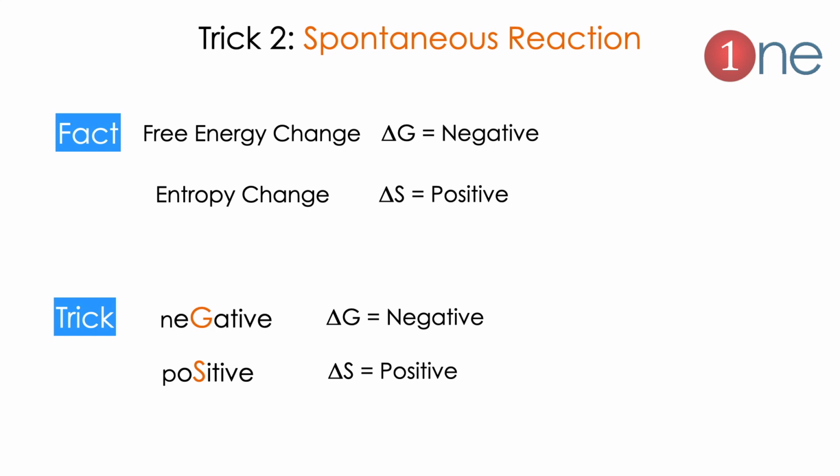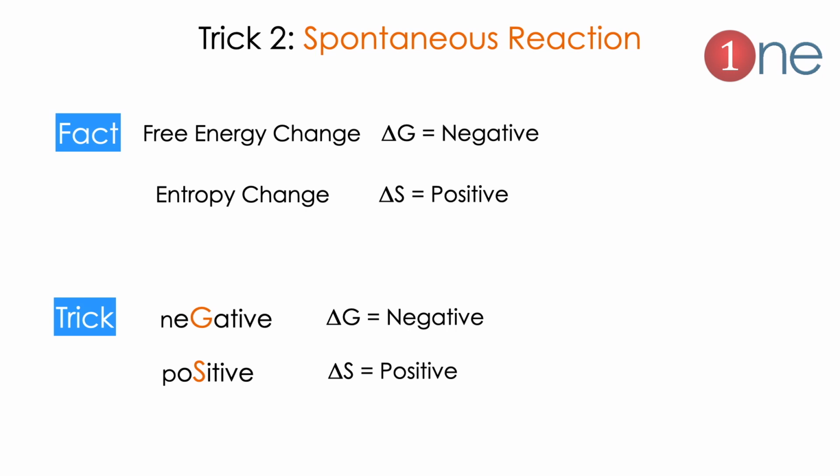Let us see the next tip, which is in thermodynamics. Often people will confuse what is a spontaneous reaction. For a spontaneous reaction, delta G should be negative, meaning free energy change should be negative. Similarly, the entropy change, which is delta S, should be positive. Often people will confuse whether delta G is positive or delta S is negative for a spontaneous reaction.